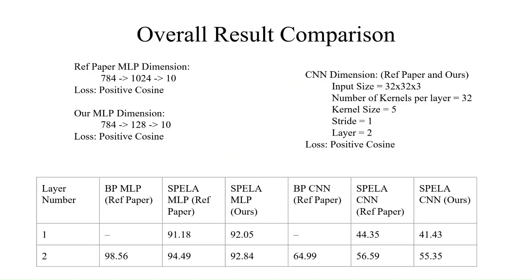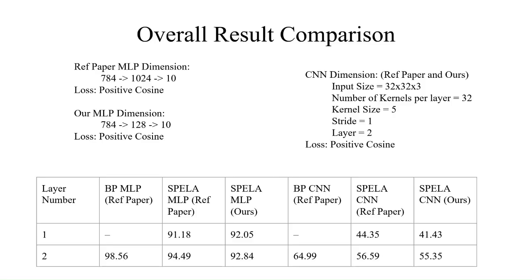These slides provide an overall comparison of our SPLA implementation against the results reported in the reference paper for both MLP and CNN. The reference paper used a two-layer MLP with dimensions of 1024 and 10, while we have used 128 and 10. Both used positive cosine as the loss function.